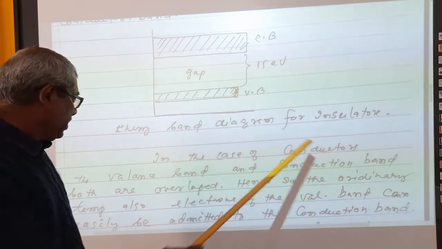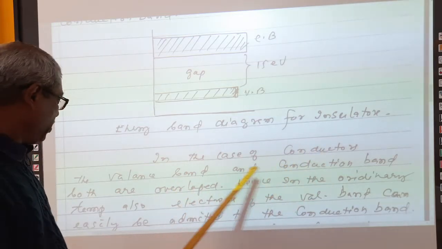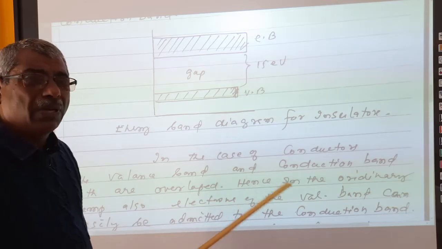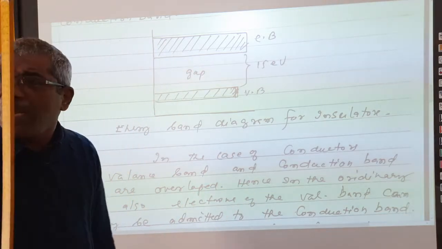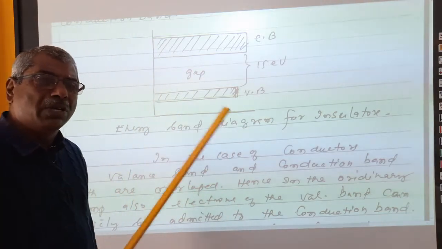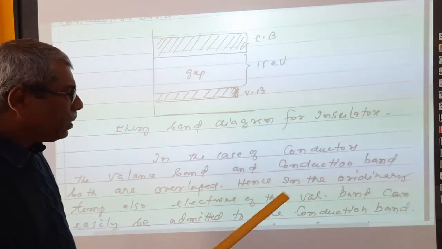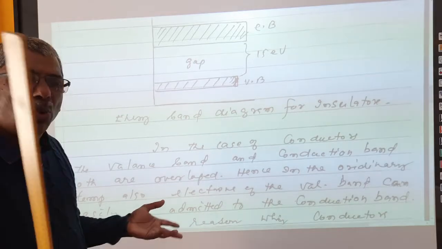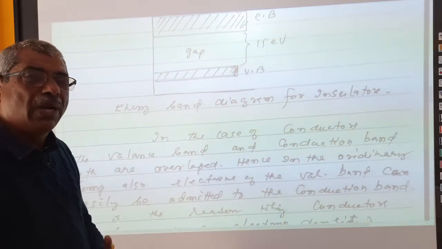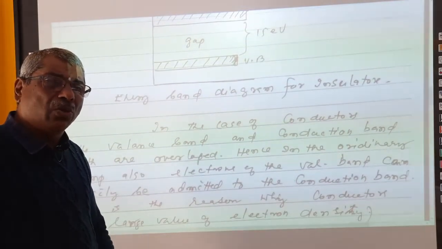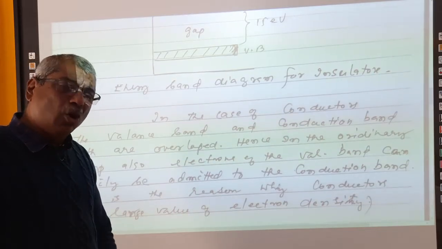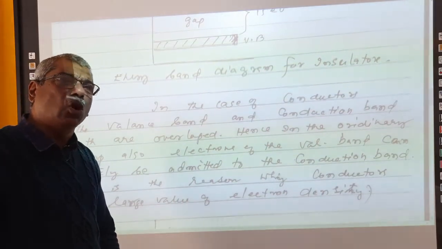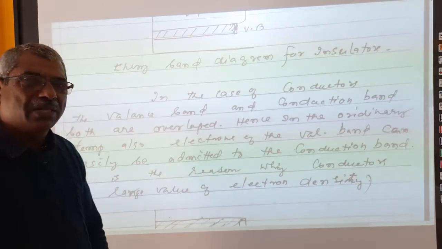In the case of conductors, the valence band and conduction band are overlapped. So conductors can conduct electric current even at normal temperature. Why? Because their conduction band and valence band are both overlapped. Therefore, even at normal temperature, that is normal temperature and pressure, right?